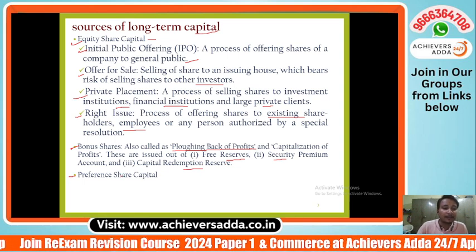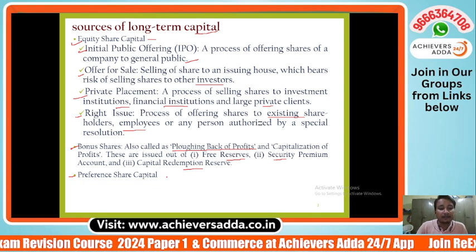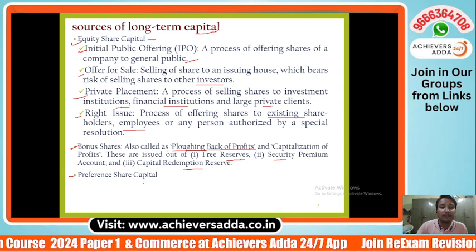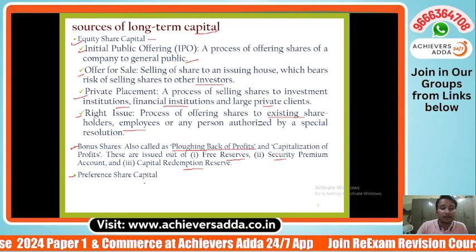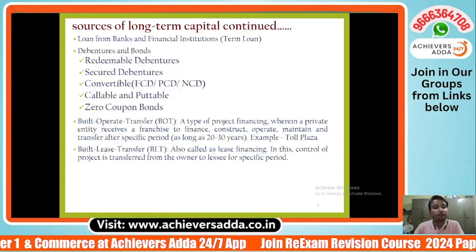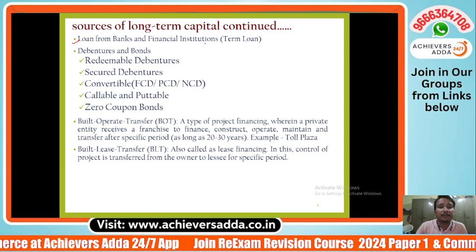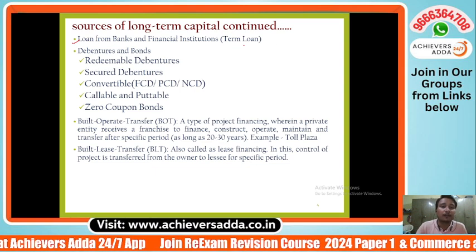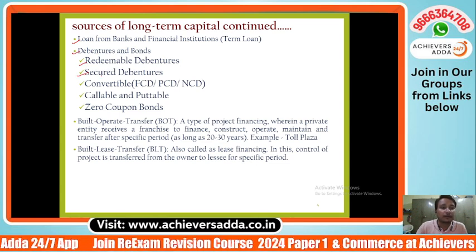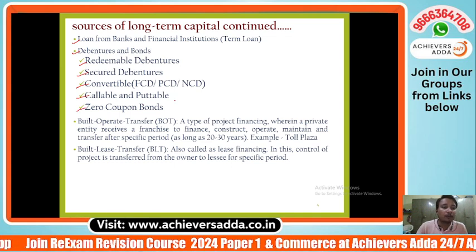Second one is preference share capital, which is also a long-term source of capital, in which preference shareholders get two privileges which the equity shareholders cannot get. First, they will receive the amount first in case of winding up of the company, and they get a fixed rate of dividend. Now the last one is loans from banks and financial institutions, which can also be a source of long-term capital. Debentures and bonds of different types: redeemable debentures, secured, convertible debentures, callable and puttable debentures, zero coupon bonds also.